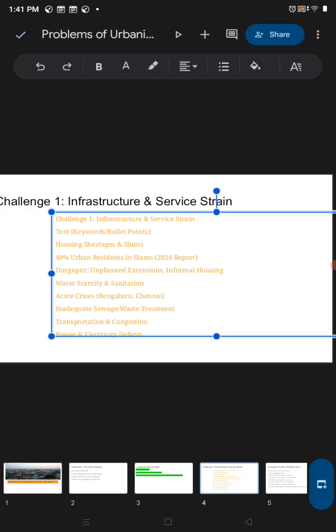Transportation and congestion: population is increasing and people are using more vehicles, and the number of public vehicles is less, and that's why it is causing problems in transportation and in traffic.